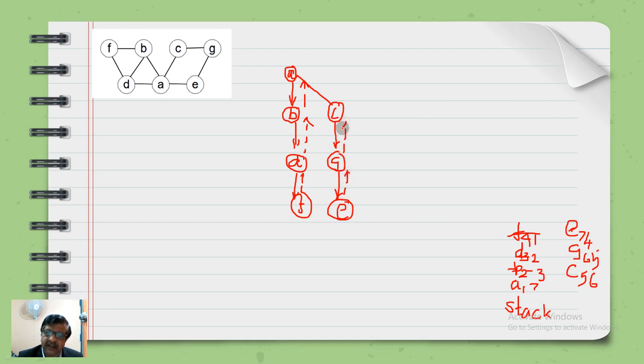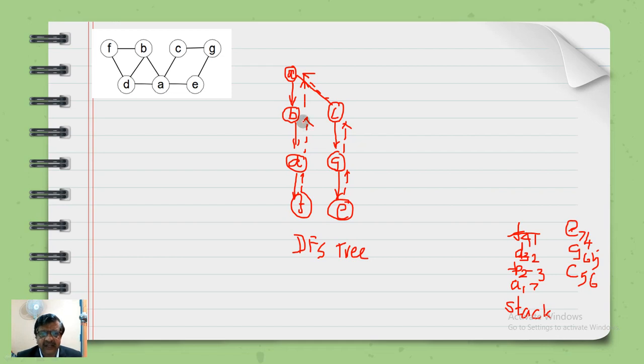And here there is no forest at all. Therefore, there is no separate connected component. It's a whole graph. This is called the DFS tree.